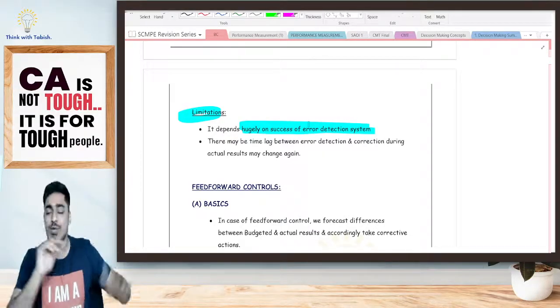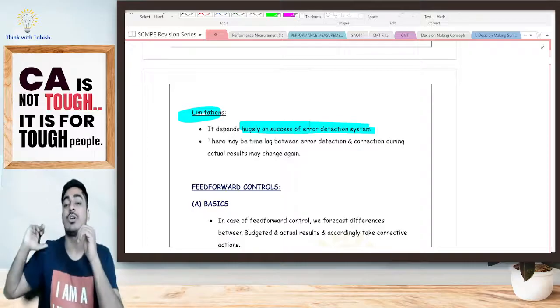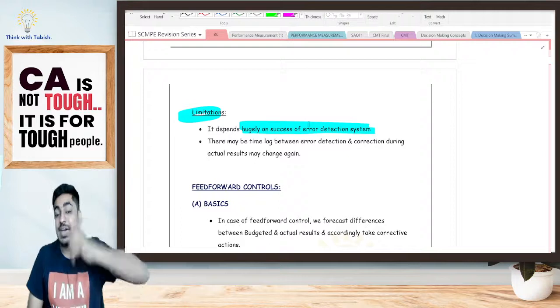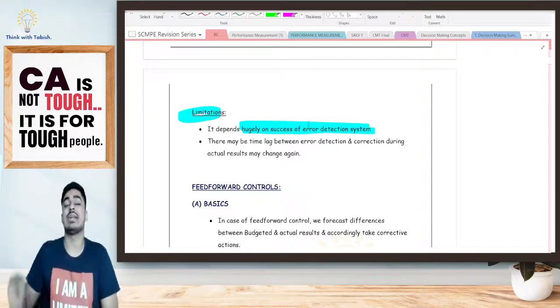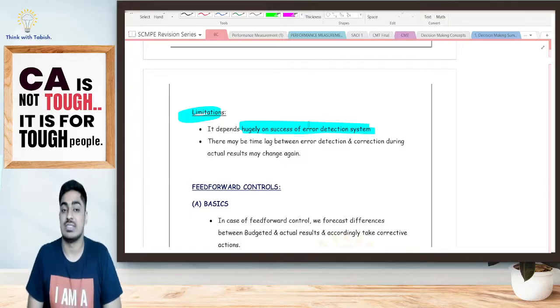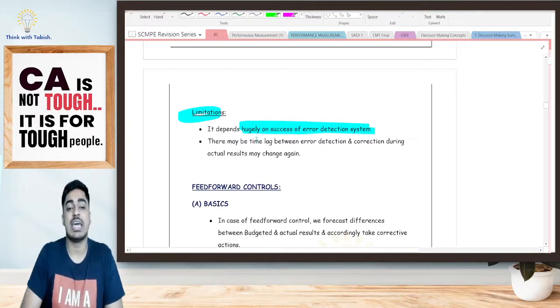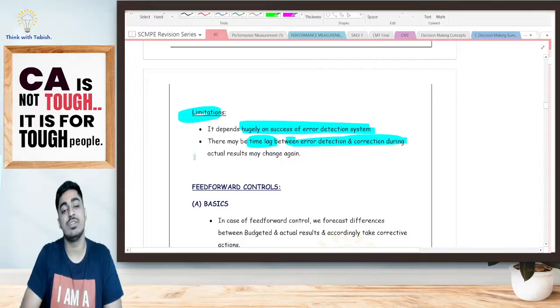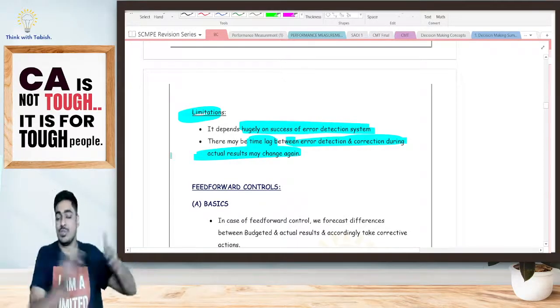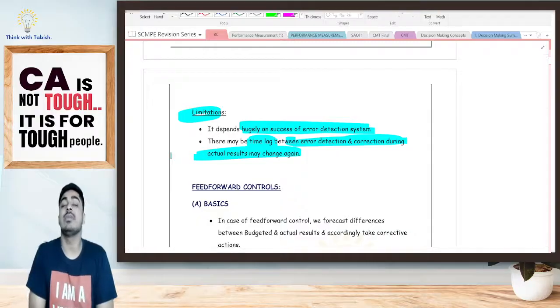Feedback is fine. Once you've identified, you will ensure that you're not repeating it again. But yes, it depends on the success of error detection. If you're not having a proper error detection system in place, you will never be in a position to take corrective actions. Is it clear? Again, there could be a time lag between the error detection and correction, during which results may change again. Once you have detected the error and want to correct, there is going to be a time between which results again may become worse. Is it clear? This was your feedback control.